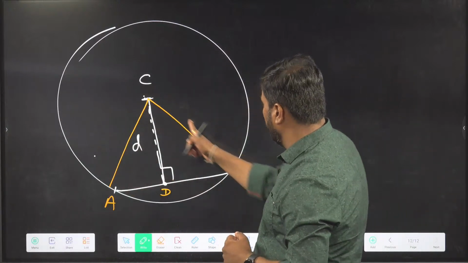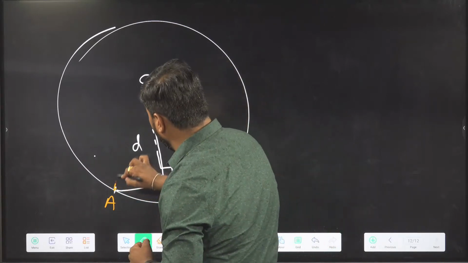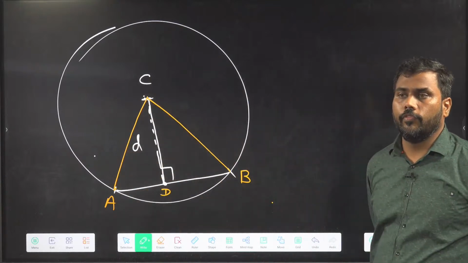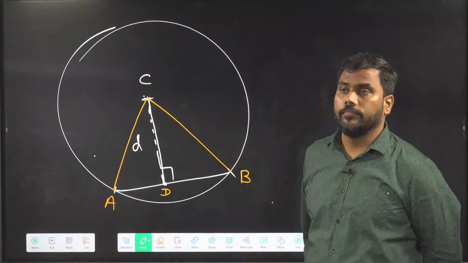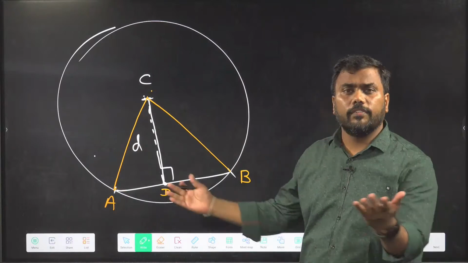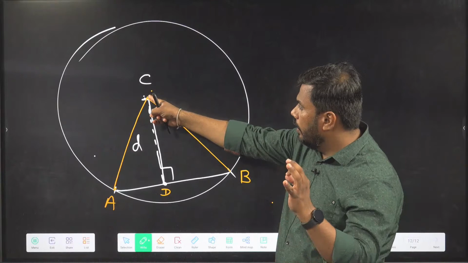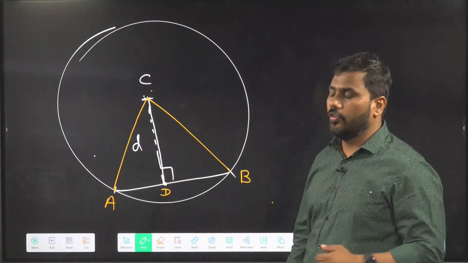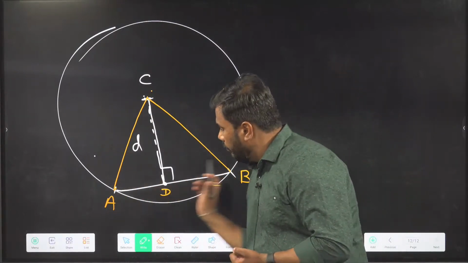So this triangle ABC is now an isosceles triangle. Why is this an isosceles triangle? Because CA is equal to CB. That was the property of an isosceles triangle: when a perpendicular is drawn from its vertex to the base, it bisects the base. So we are again using a property of isosceles triangle here, that point D is the midpoint of AB.